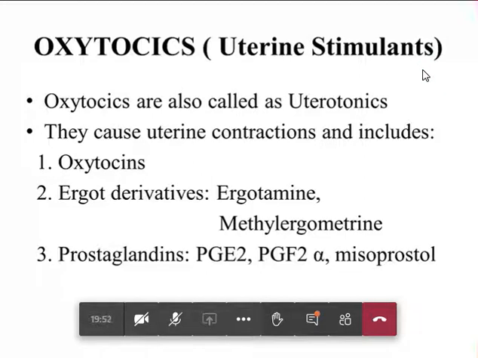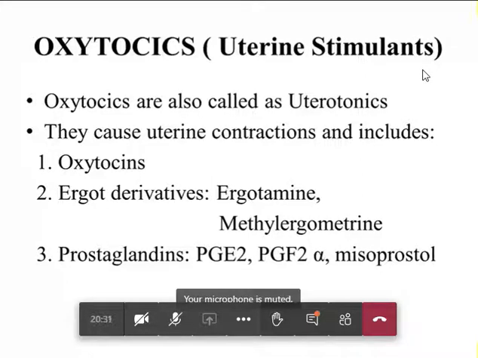Uterotonics, that is, they increase the tone of the uterine muscles, so they are known as uterotonics. Oxytocics are also called uterotonics, and they usually cause uterine contractions. The drugs that come under the uterine stimulants are oxytocin, ergot derivatives like ergotamine and methylergometrine, and another one is prostaglandin, which includes prostaglandin E2, prostaglandin F2 alpha, as well as misoprostol.